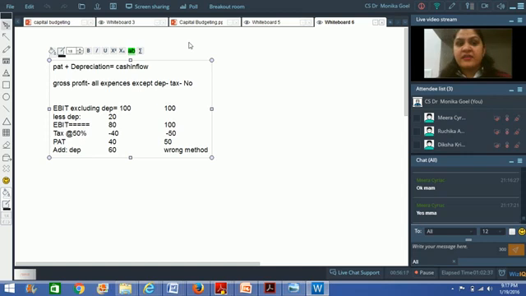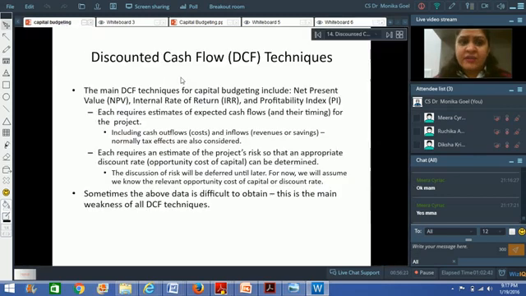Any questions? I am taking these concepts with you today because they are the concepts based on which you are going to do all your exercises. These are the general mistakes that every student makes, where he or she may try for shortcut methods and do the wrong calculations. So, you have to estimate the project's cash inflows, and when we talk about cash inflows, you have to look at the tax effect of depreciation as well.